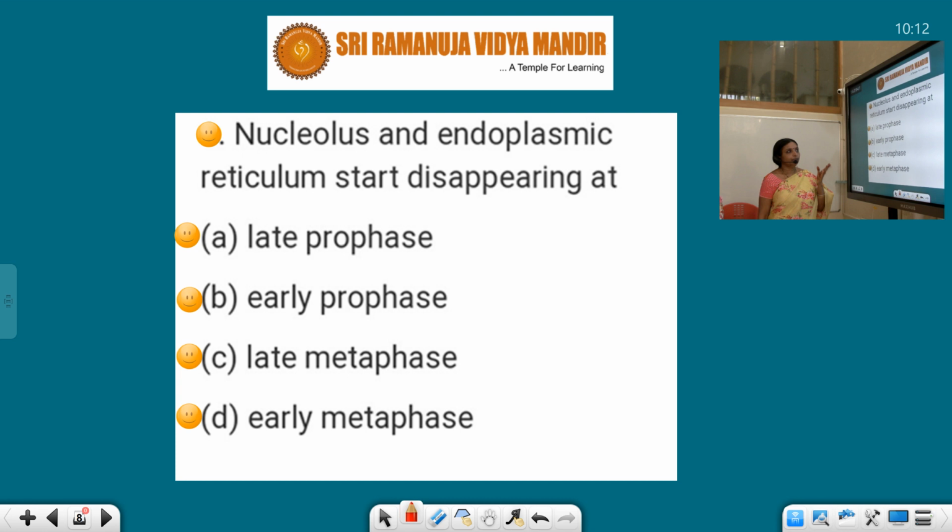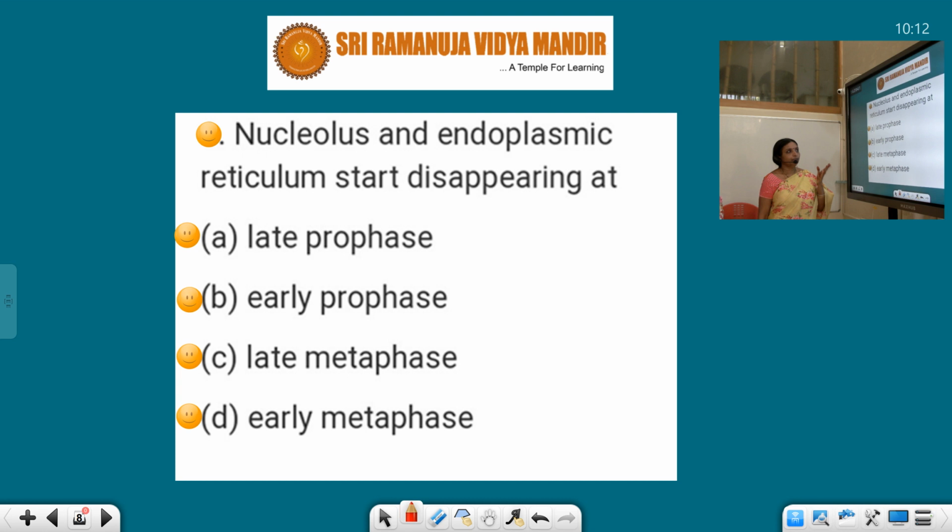Now let's see. DNA synthesis takes place during which phase? So before going to cell division, the cell enters into a resting stage, which is known as interphase. And I hope you remember, interphase is the longer period. Before cell division, interphase happens, and in the interphase we have seen G1 phase, S phase, and G2 phase.